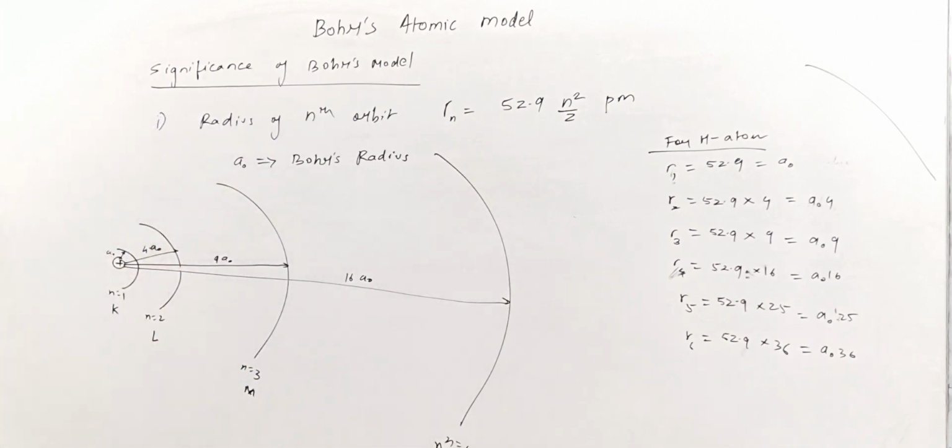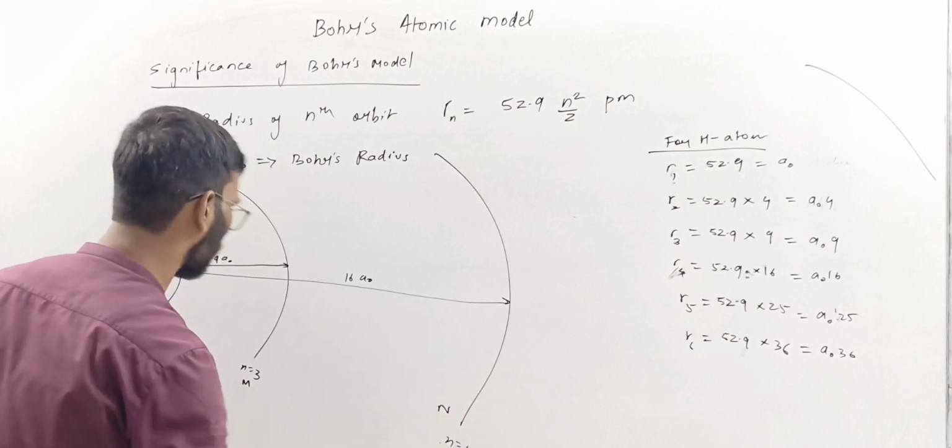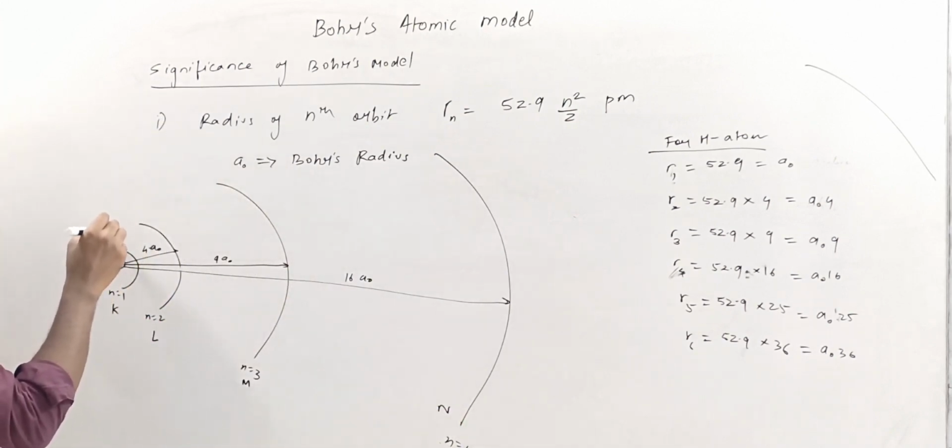Hope it's coming into the frame. Yeah, this is called the M shell. This is called the N shell. Right. So this is also called the ground state. Remember, this is called the ground state.